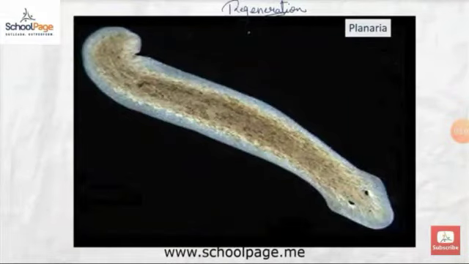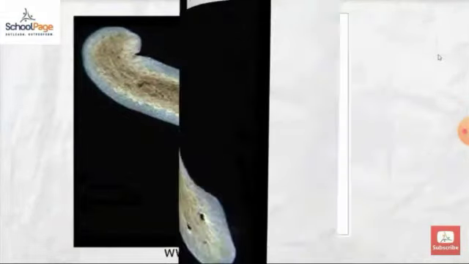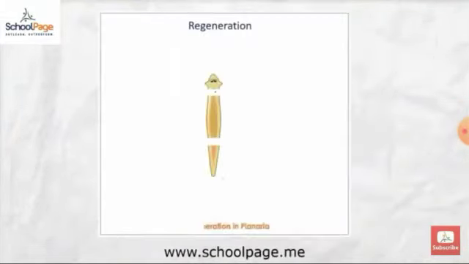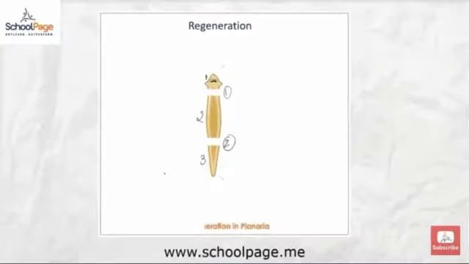If the planaria gets cut into pieces, here we see that 3 pieces of planaria are seen. All these 3 pieces will develop as new organisms. Here 1, 2 and 3 pieces are made of the planaria. Number 1, the head, will start to develop the middle part of the body and tail, and a new planaria will develop.